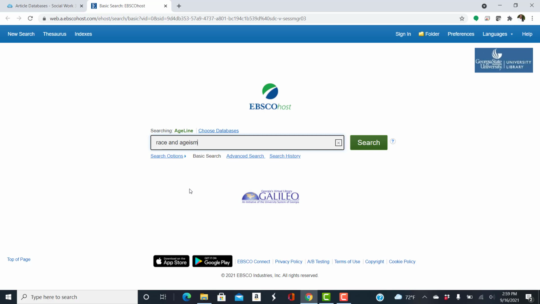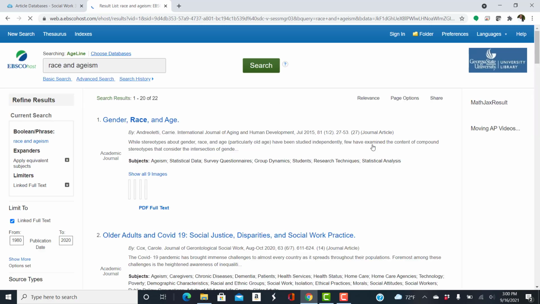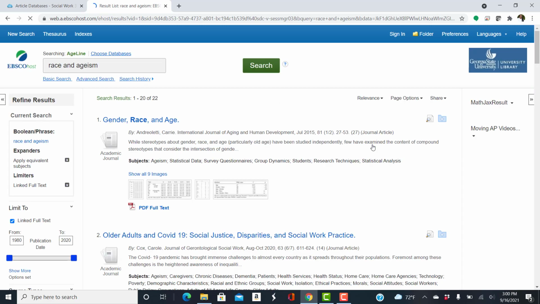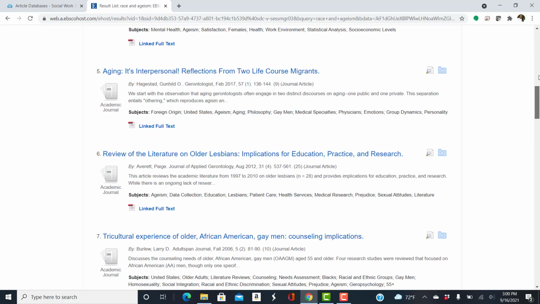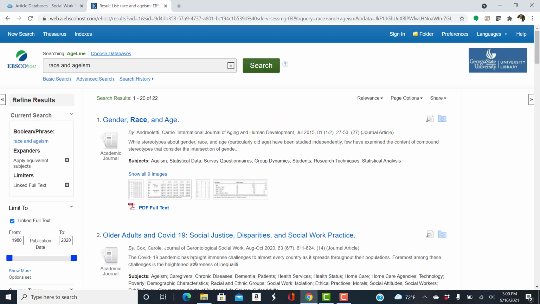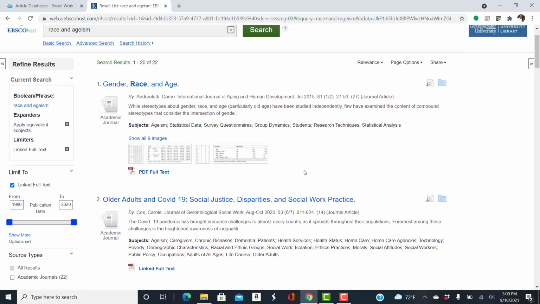There may be a small subset that are different in each. So let's say race and ageism. Again, this is a pretty good list with only 22, so that's not too bad to go through.